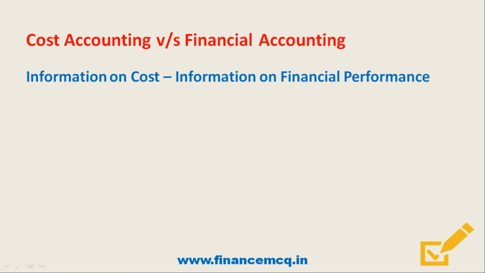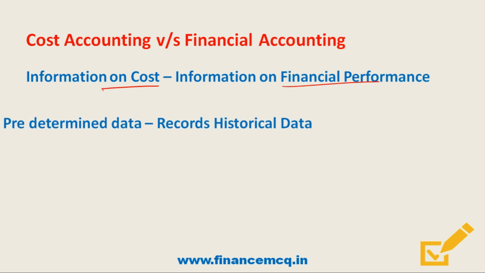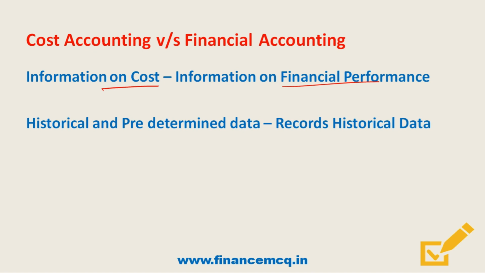So first point of difference is that cost accounting presents information on cost, and this is done for the purpose of cost control and decision making, while in financial accounting we prepare trading account, P&L account, balance sheet or cash flows. All this is prepared basically for presenting information on financial performance of a company. Next point of difference is that cost accounting presents both historical and predetermined data, and this predetermined data is computed in advance of the production process on the basis of specifications of factors affecting cost, and these may be either standard cost or estimated cost, while financial accounting records only historical data.